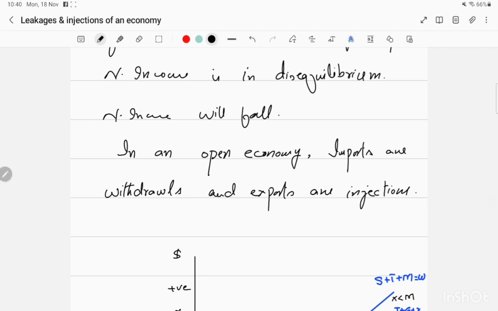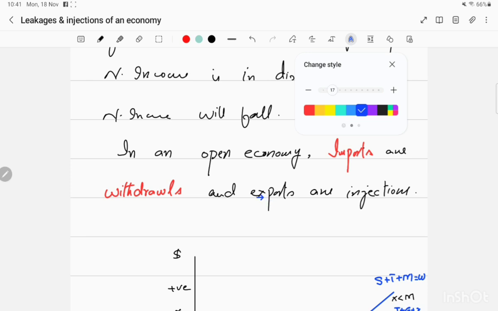In an open economy, what is happening? Imports are the withdrawals. These are the imports which are the leakages or the withdrawals of this open economy. And exports, what are the exports? They are the injections to this economy.